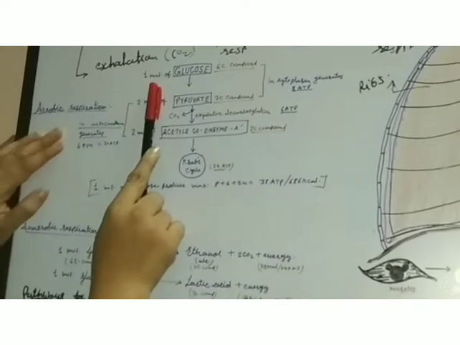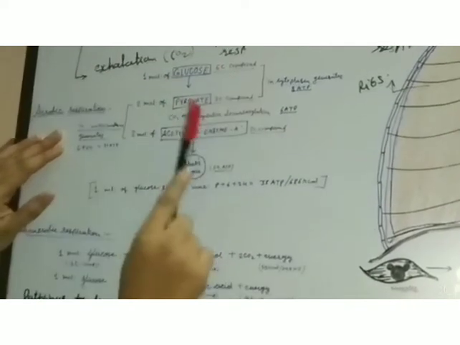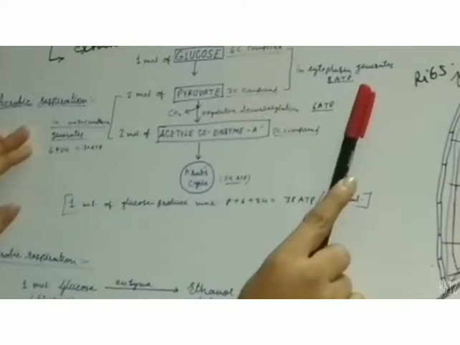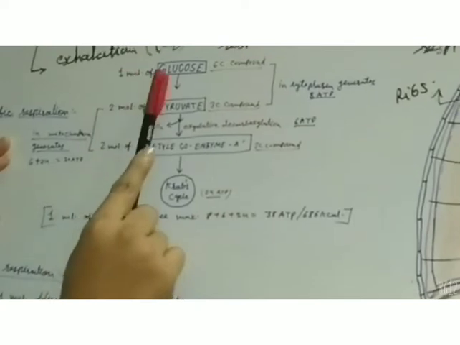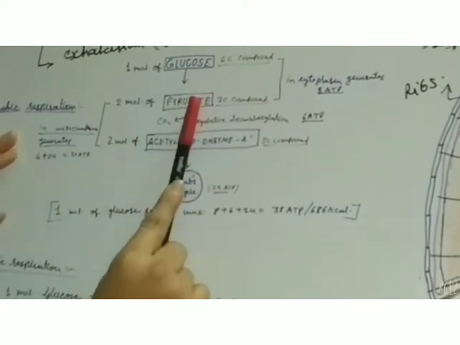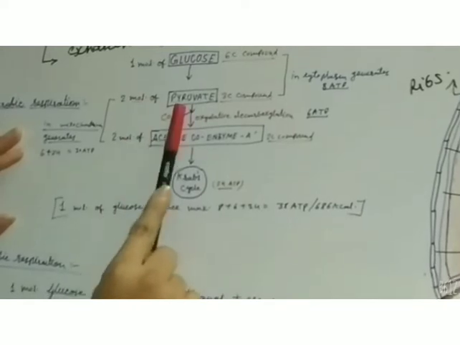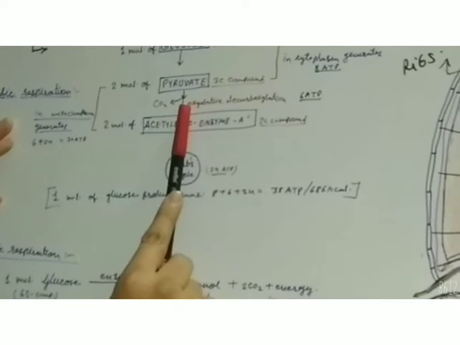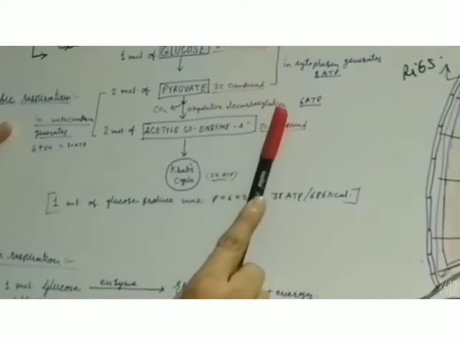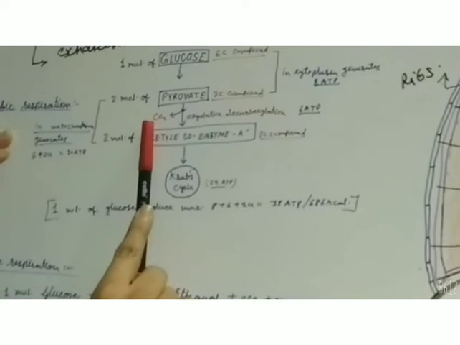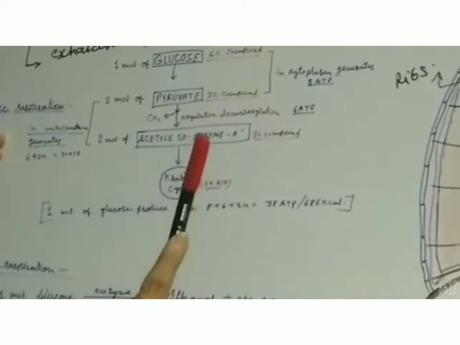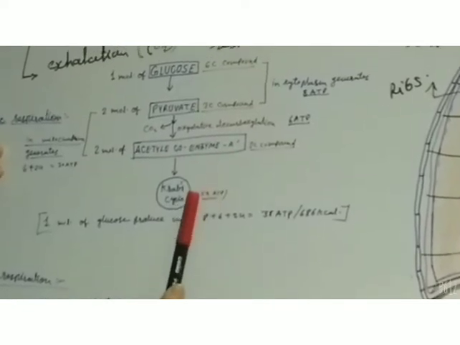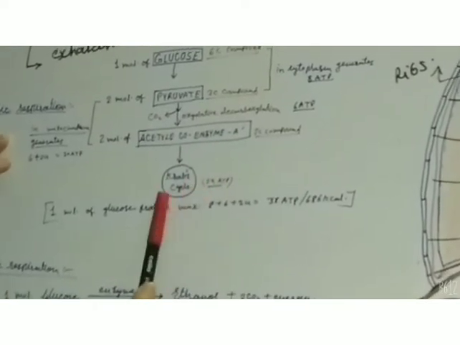Its first step is the breakdown of glucose into pyruvate. It takes place in the cytoplasm of the cell and it releases 8 molecules of ATP. So one molecule of glucose, when broken down in the presence of oxygen, produces 2 molecules of pyruvate, which is a 3 carbon compound. Then oxidative decarboxylation takes place, in which carbon dioxide is released and the 2 carbon compound acetyl coenzyme A is produced, which undergoes a cyclic process called the Krebs cycle.